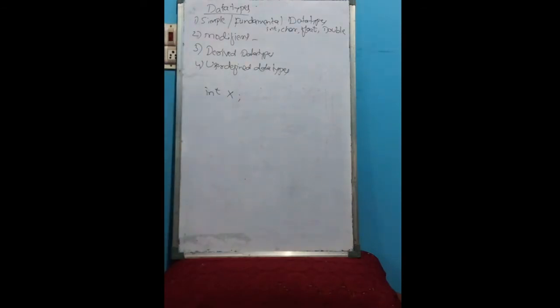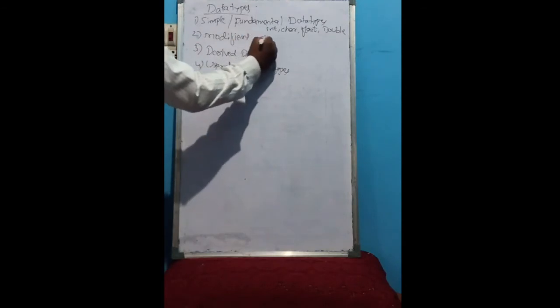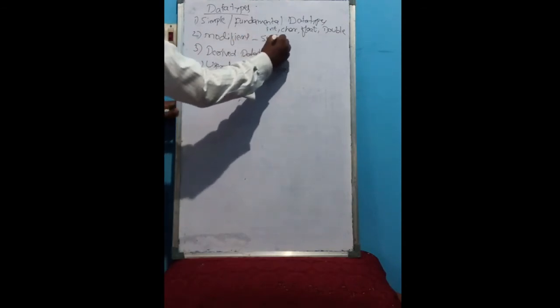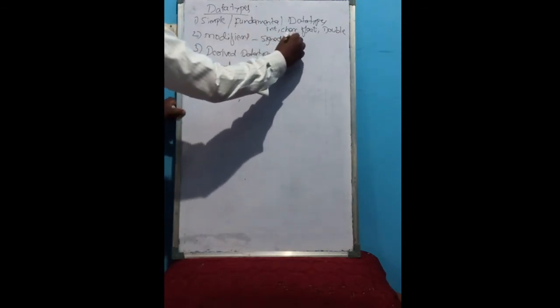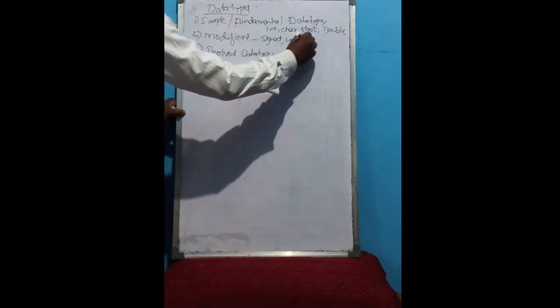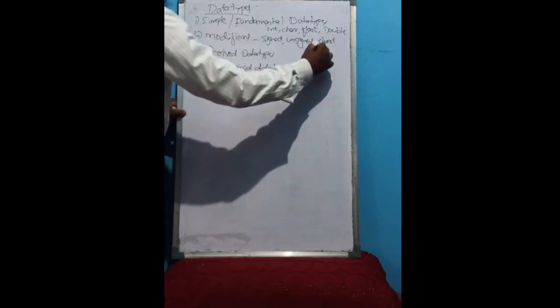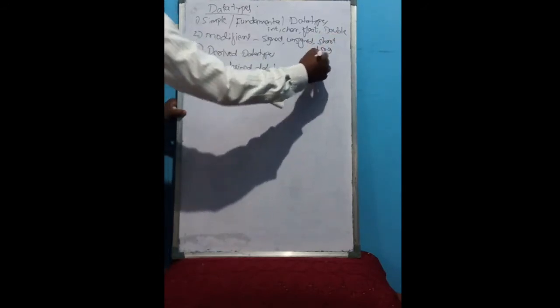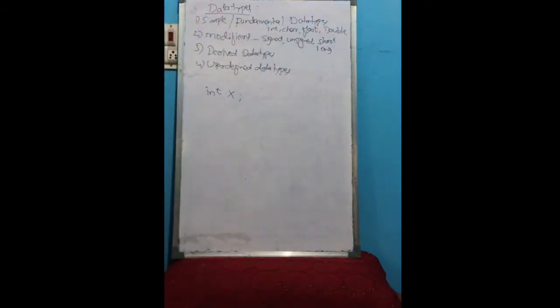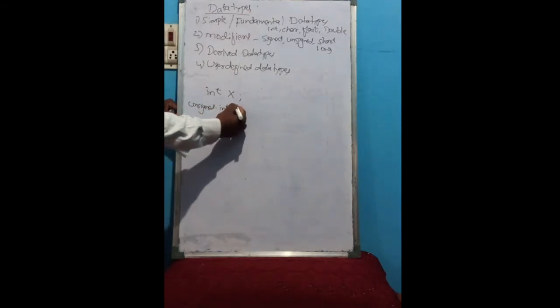Now if you want a particular one, the modifiers are signed, unsigned, short, long. These are the modifiers we use in C++. If I want only unsigned, I write unsigned int x.